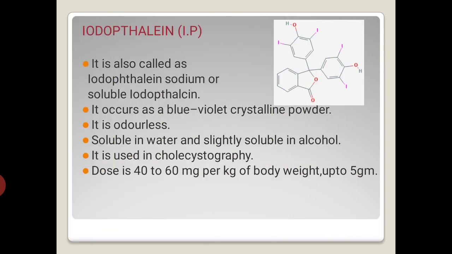The next is iodophthalein. It is also called iodophthalein sodium or soluble iodophthalein. It occurs as a blue violet crystalline powder. It is odorless, soluble in water and slightly soluble in alcohol. It is used in cholecystography. The usual dose is 40 to 60 mg per kg of body weight, means up to 5 gram.